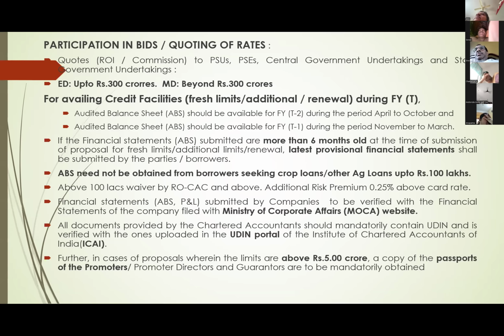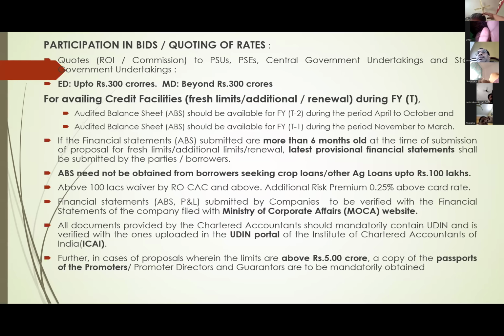ICAI has a separate portal. All chartered accountants have to upload the certificates they have given with UDIN numbers on the ICAI website. So there we have to counter check. This is the second check: MCA website and UDIN portal. Two ways we can check.